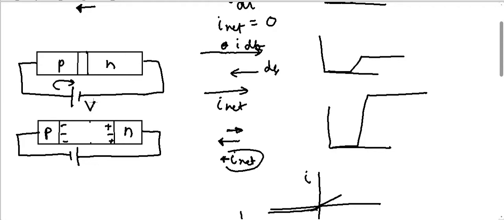Then there will be a breakdown of this N and P. If I apply too large a potential, the electrons here will be pushed by this negative charge, so there will be a huge current after the breakdown point.